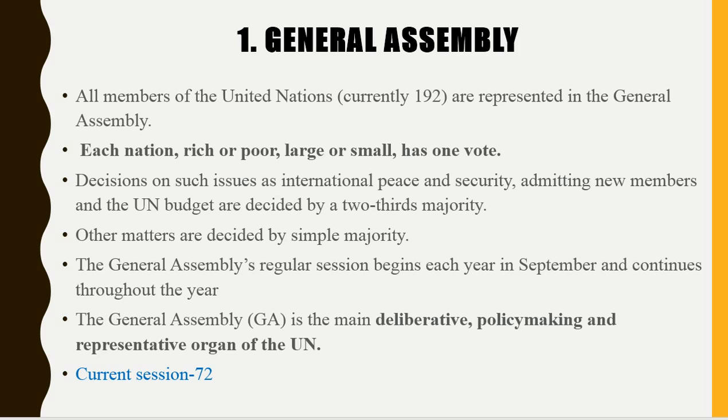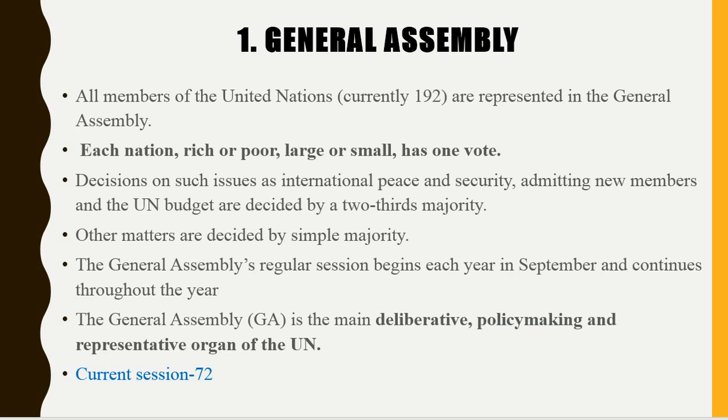Decisions on such issues as international peace and security, admitting new members, and the UN budget are decided by a 2/3 majority. Each nation, rich or poor, large or small, has one vote, which means the vote proportion is the same. A 2/3 majority for what? Peace and security, admitting new members, and the UN budget. Other matters are decided by a simple majority.